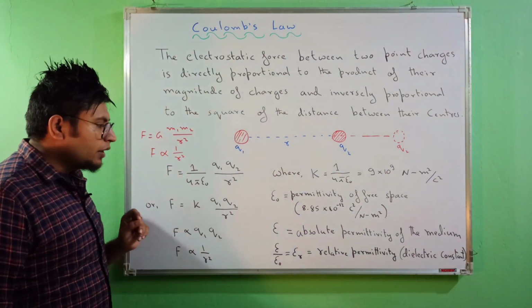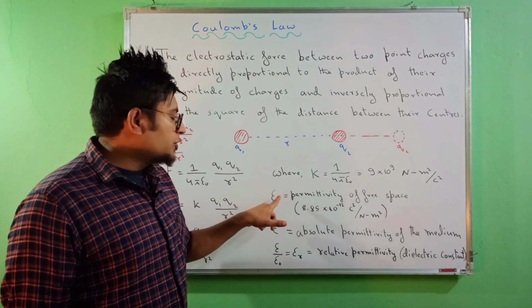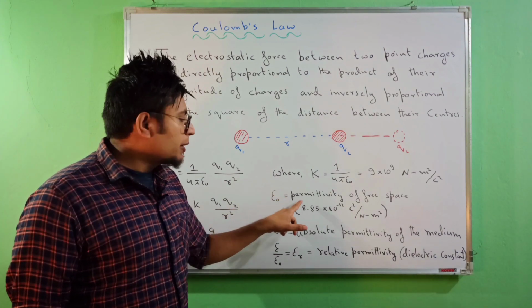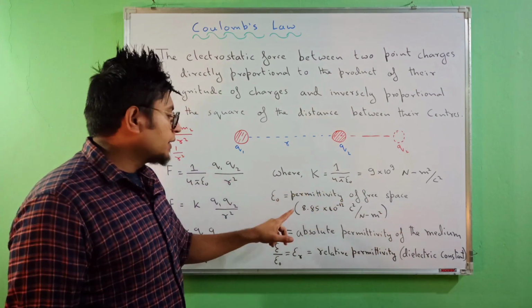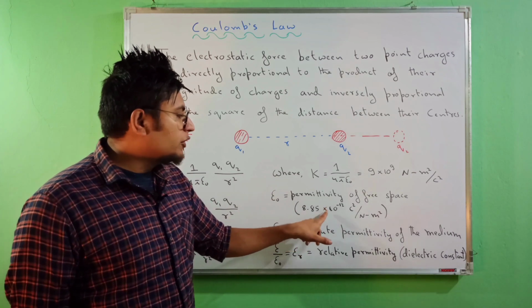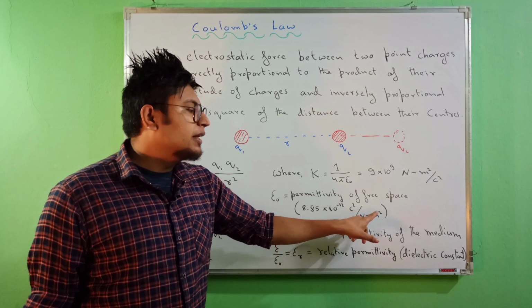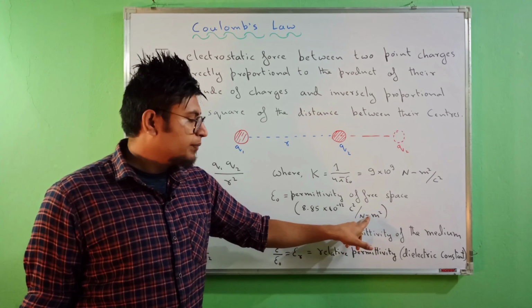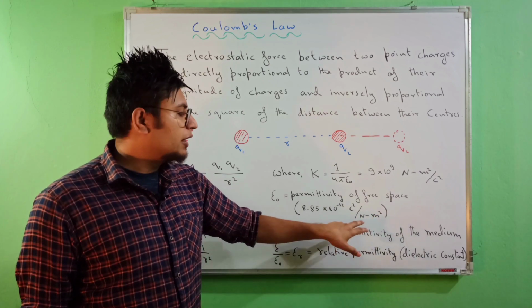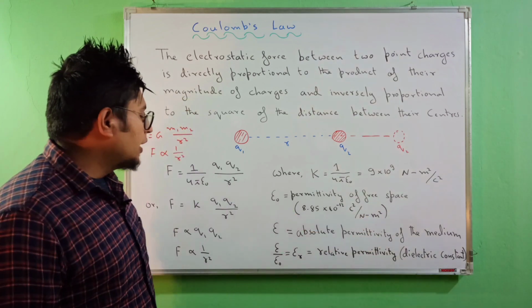And this epsilon naught is the permittivity of free space. The value is 8.85 into 10 to the power minus 12 Coulomb square per Newton meter square. This is not minus. Both are in the denominator, hence I am writing Newton meter square.